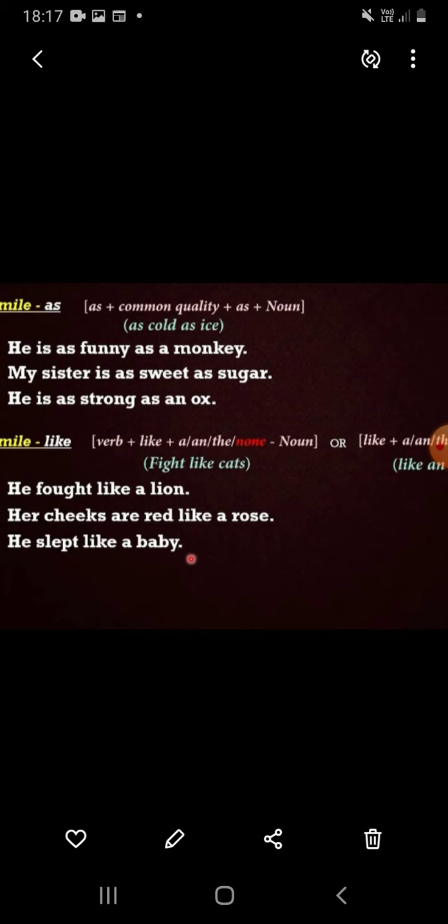My sister is very sweet, as sweet as sugar. Then the next sentence: he is as strong as an ox. Means he is strong like an ox. Ox सारखा हा strong आहे.